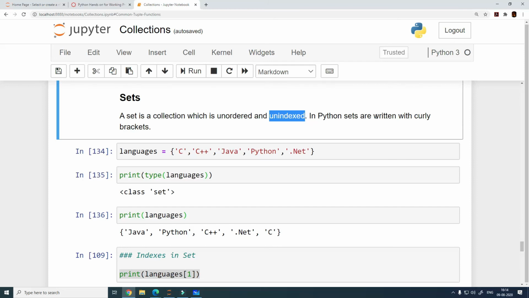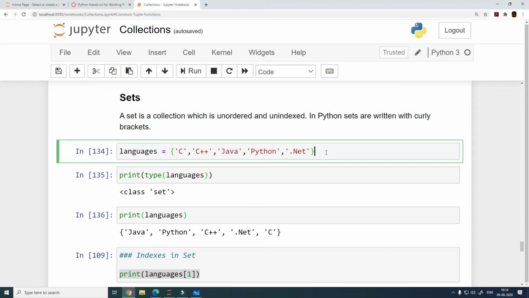In Python, the syntax to define a set is that we use curly brackets, right? So just change the bracket and you can change the collection type itself. Now again we are using the same name of the variable and the same set of elements in this collection, but now we are specifying this collection as a set. And how is that happening? By specifying curly brackets, right? So square brackets are for list, round brackets are for tuple, and curly brackets are for sets. So okay, let me execute this.